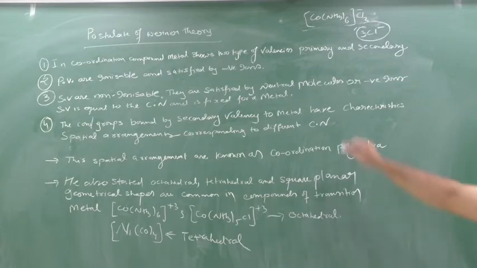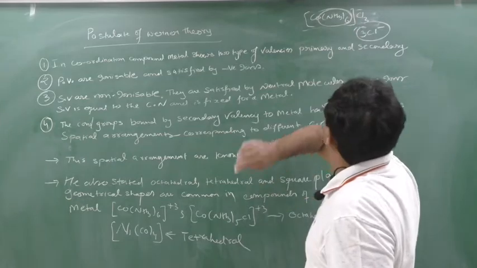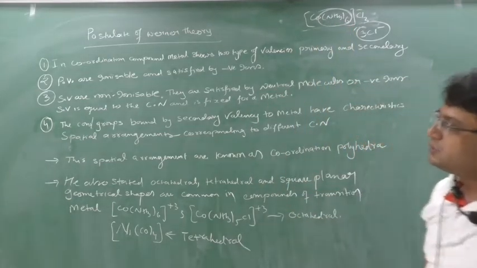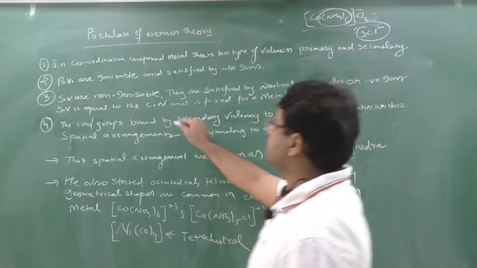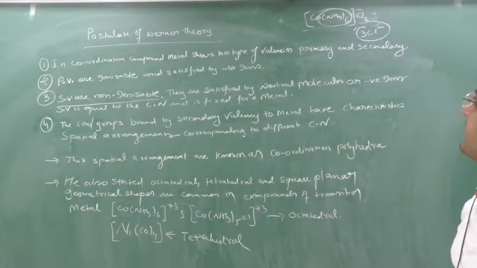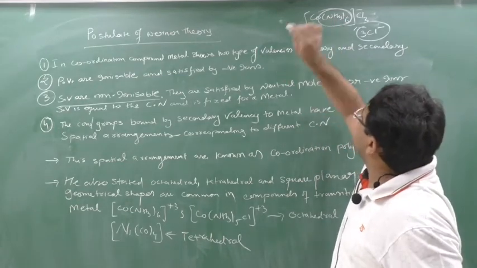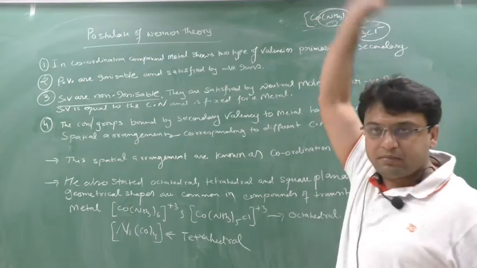And if you see the secondary valency is satisfied either by neutral molecule or anions. So secondary valency are non-ionizable, means they cannot be separated, they cannot be broken, and they are satisfied. So this secondary valency of this metal is satisfied either here there will be, we are in number of questions.